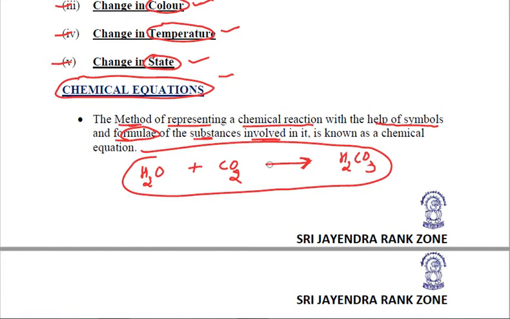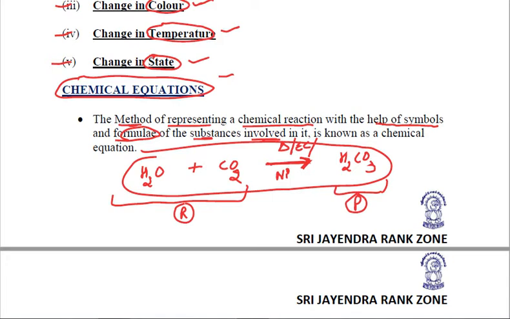This arrow shows the direction of the reaction. On the left hand side of the arrow, we have the reactants. On the right hand side of the arrow, we get the products. If this reaction is taking place under any different condition, then that condition is mentioned on the arrow, like we put a delta. Delta represents heat, or we put electric current, or we put the symbol of an element like Ni, nickel. Nickel means it is acting as a catalyst for this particular reaction.